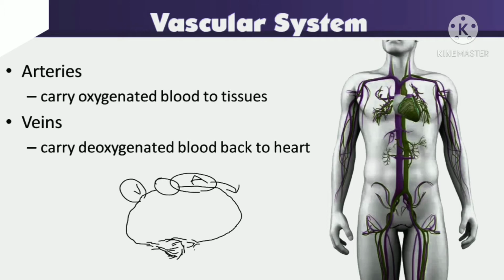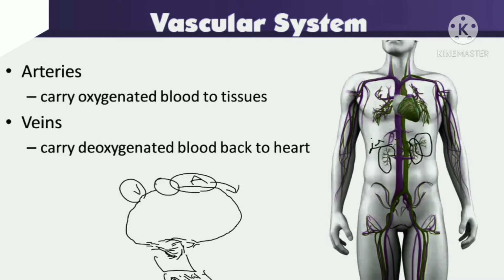So this middle part is called the capillaries, and it is the connection between the arteries and veins, where the blood from the arteries, after moving through the whole body, is shifted into the veins through the capillaries.